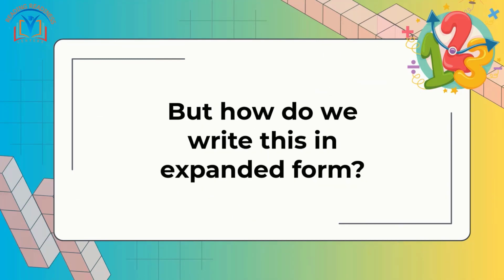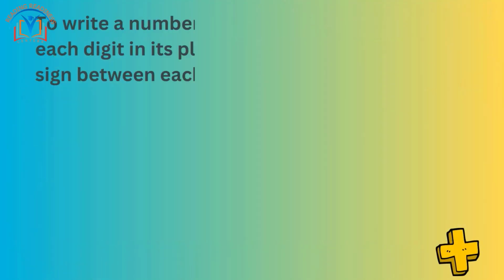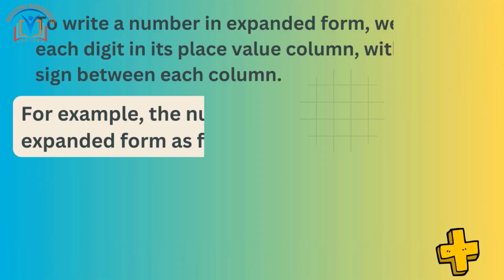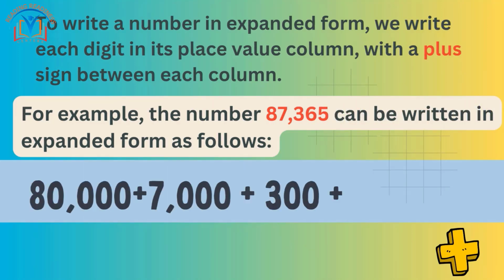But how do we write this in expanded form? It's easy peasy. To write a number in expanded form, we write each digit in its place value column, with a plus sign between each column. For example, the number 87,365 can be written in expanded form as follows: 80,000 plus 7,000 plus 300 plus 60 plus 5.